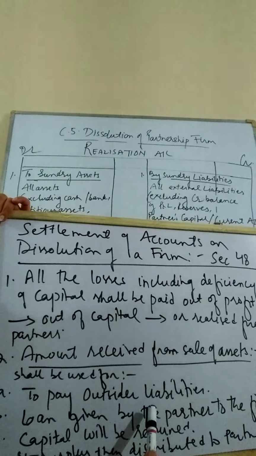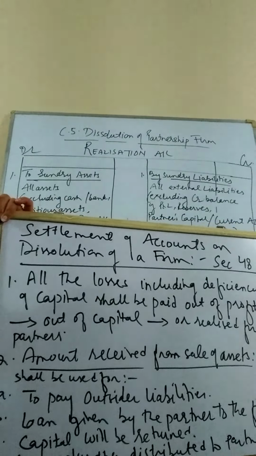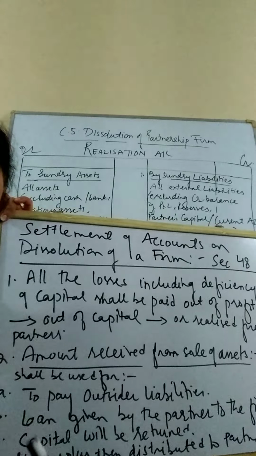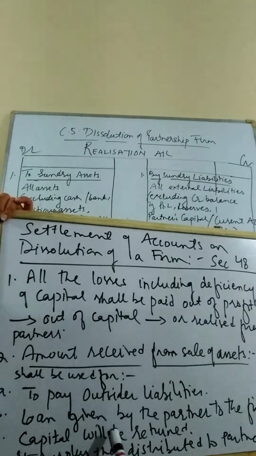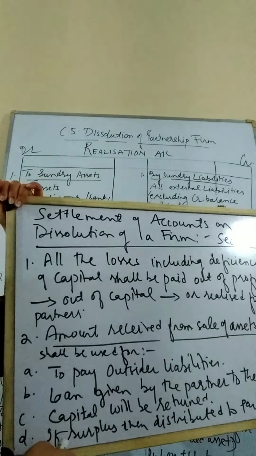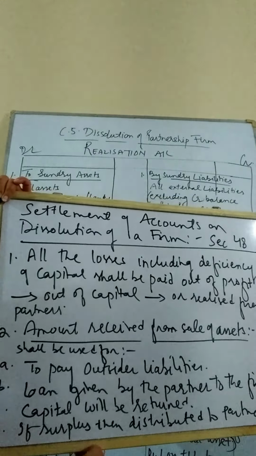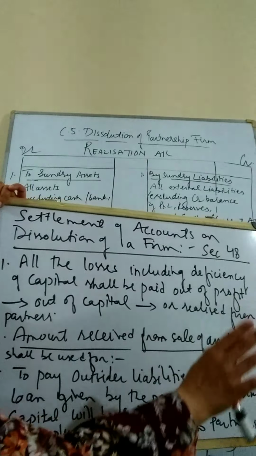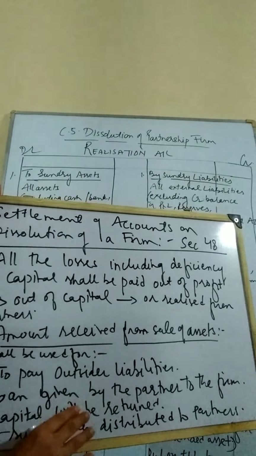Then the loan of the partner. If any partner has given a loan to the firm, it will be paid off. Then if again the money remains, the capital will be returned. The capital of the partners will be returned since the business is closed. And lastly, if any surplus remains, then it shall be distributed amongst the partners. I hope these 4 steps are very clear.